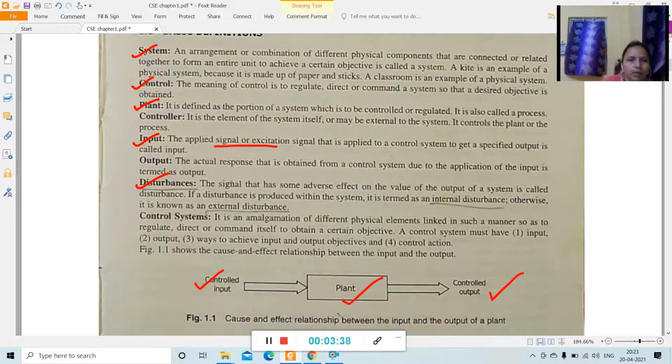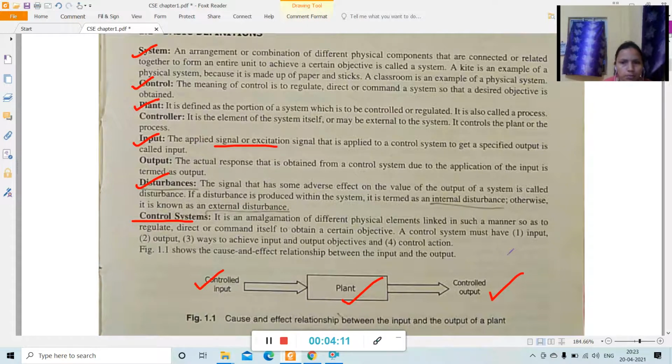Then we come to the definition of control system. A control system is an amalgamation of different physical elements linked in such a manner so as to regulate, direct or command itself to obtain a certain objective.